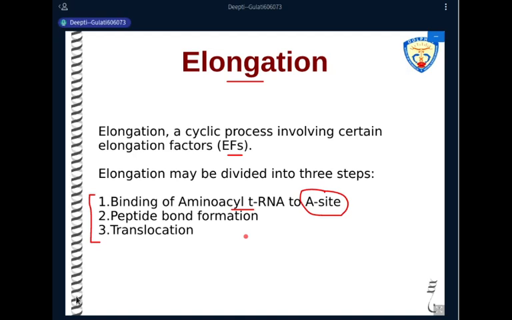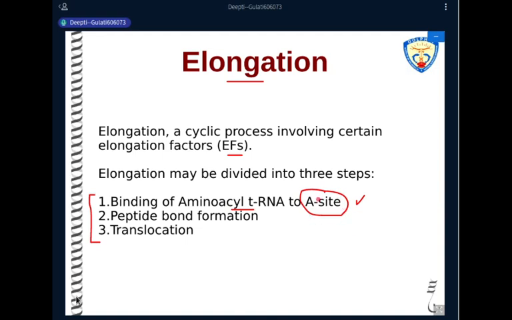There, you remember what we said, EF-Tu; here we call it EF1 alpha. So EF1 alpha and EF1 beta gamma, their job is to bring the aminoacyl tRNA to the A site, to help in the binding of the aminoacyl tRNA to the A site using energy, and then be released from the A site for the elongation cycle to continue.